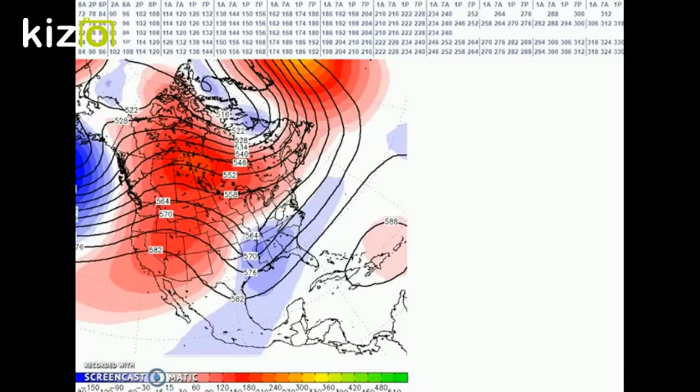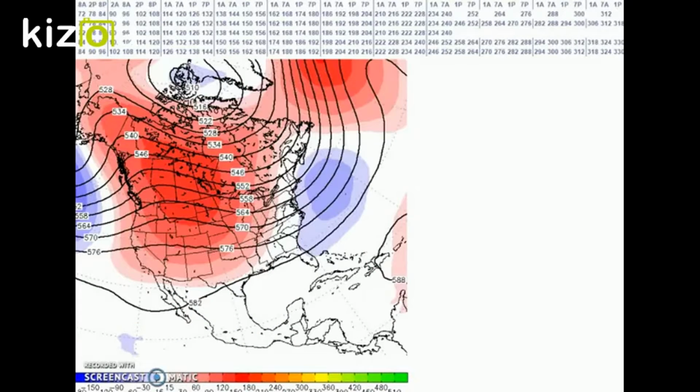And then we have the European ensembles, which has it down in the Ohio Valley, in the Midwest, and the Canadian has it off the west coast, off the east coast. So it's kind of fluctuating somewhere between the east and the western Atlantic.